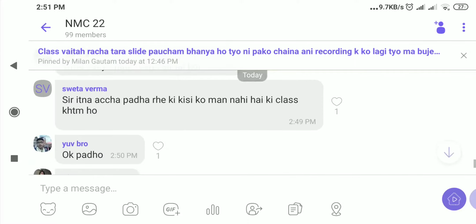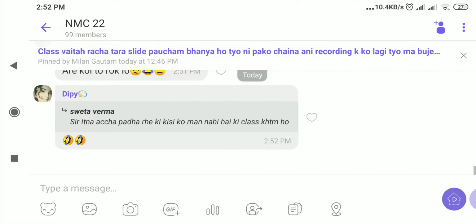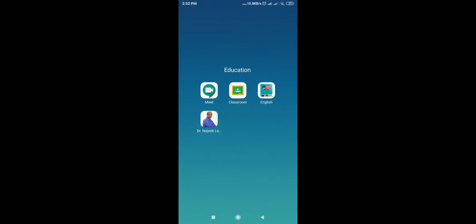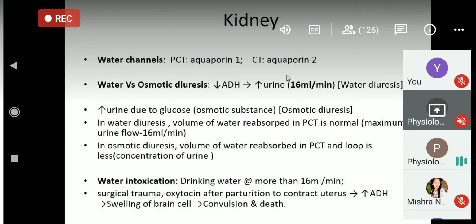You know that if the ADH is less, then urine volume is more, and when it is more than 16 ml per minute, that is called water diuresis. If you take excessive water, there may be water diuresis.